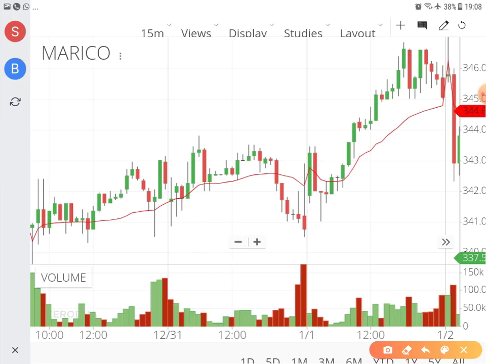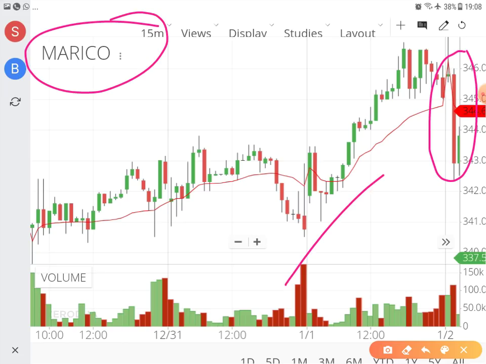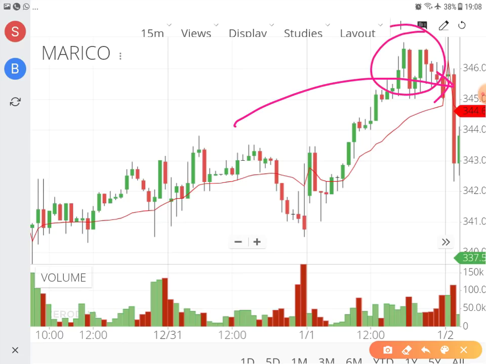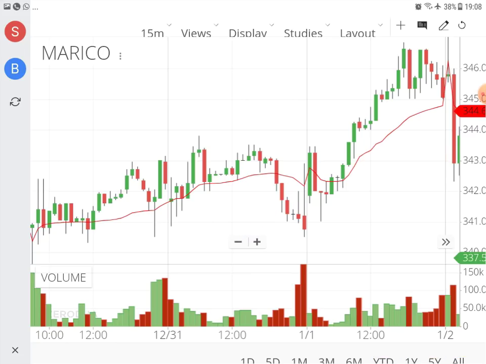Friends, see, this is the red candle. This is the Marico chart. What does this indicate? This big red candle simply indicates that buyers are totally out of action and the sellers are active. So the trend has got reversed from here, because suddenly the buyers are out of control and the sellers are totally in control because of this red candle. This is an important pro tip. You must take it that the trend has reversed.